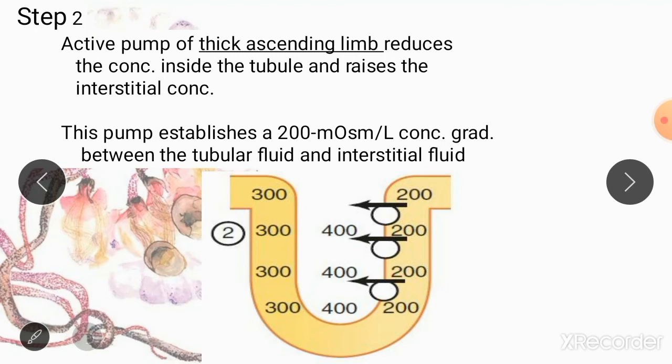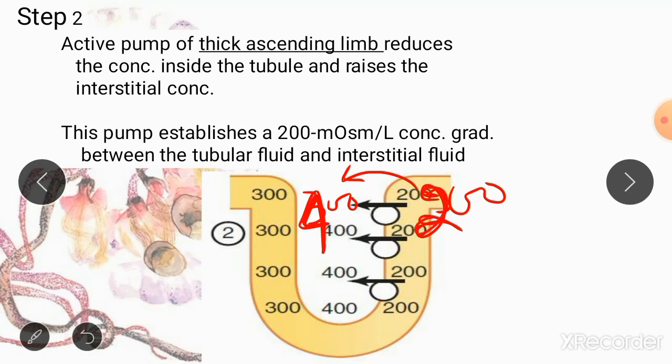So everything was 300 in the medulla and in the interstitium and in the nephron, and your nephron starts to pump out solutes from the nephron into the interstitium. It is going to pump solutes till there is a difference of 200. So when it pumps out 100 milliosmoles, your renal medullary interstitium is going to become 400, and your nephron is going to reduce its osmolarity from 300 to 200 because it pumped out 100 milliosmol into the renal interstitium.